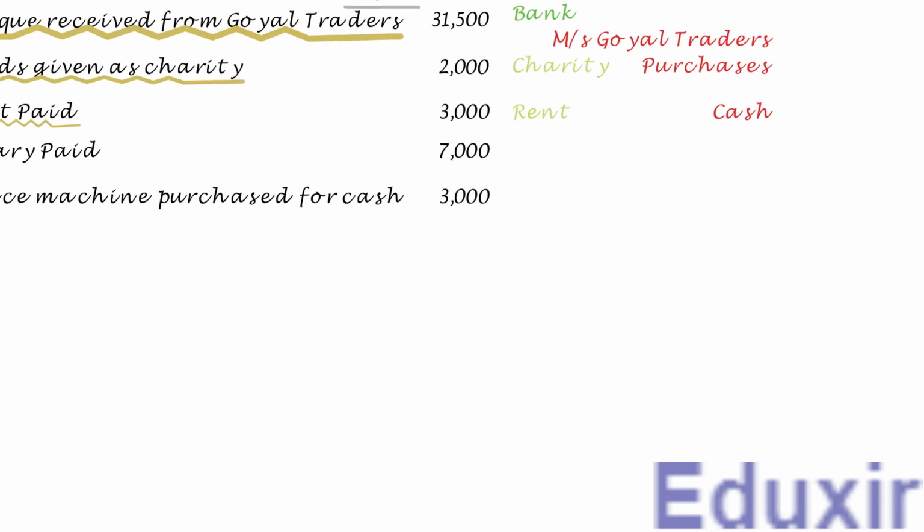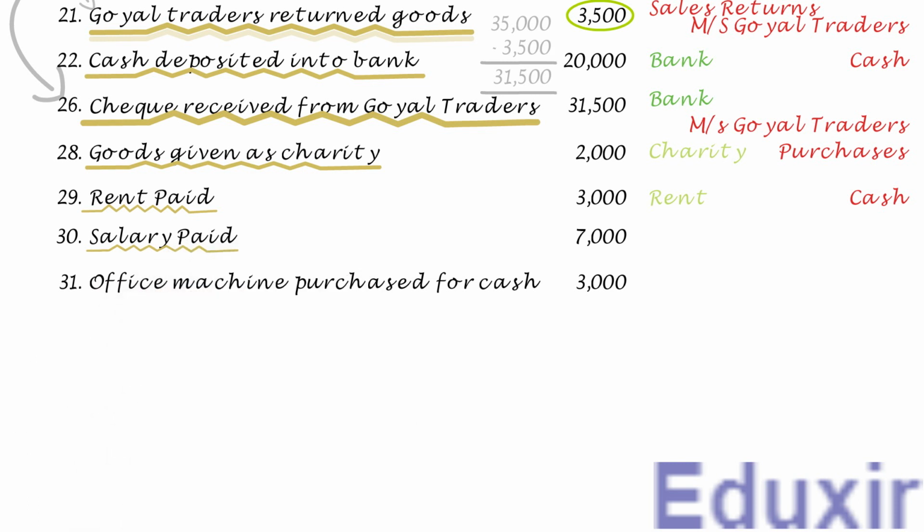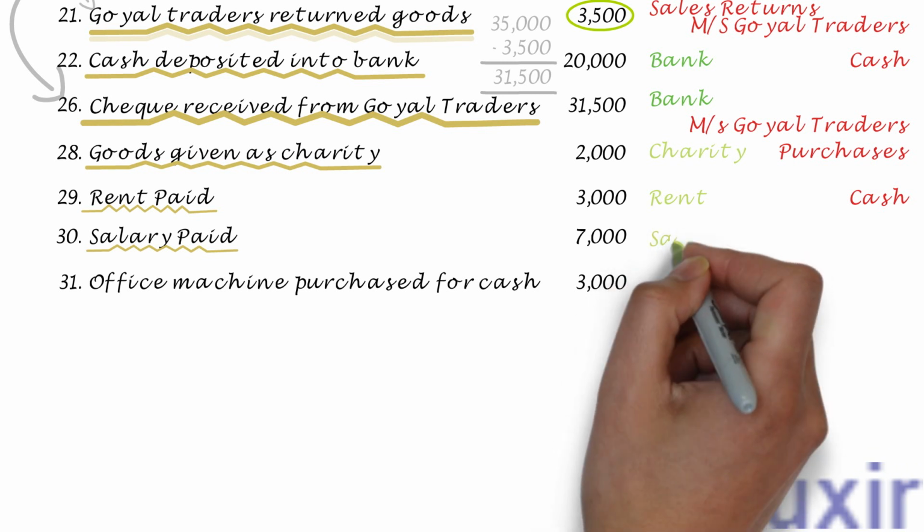In this transaction, the business is paying a salary of 7000 rupees. As we discussed in the previous transaction, unless otherwise specified, all the payments are usually done in cash. So, we can safely assume that the salary is paid in cash. Salary is an expense. In other words, the business is incurring an expense named salary in this transaction. The rule to record an expense incurred is to debit the corresponding expenses account. In this case, the salary account should be debited.